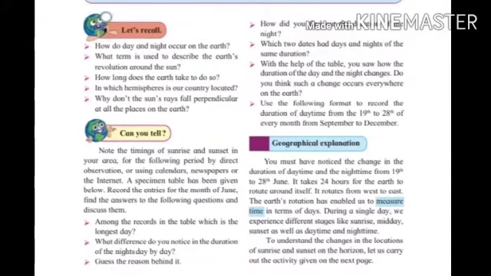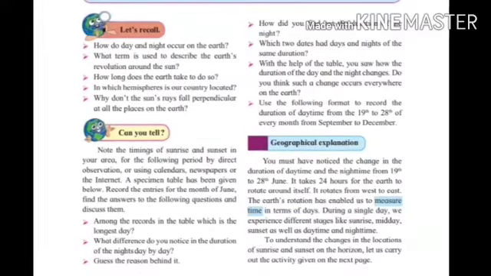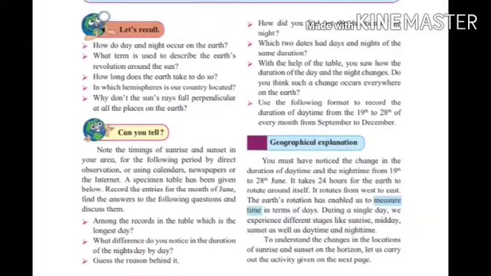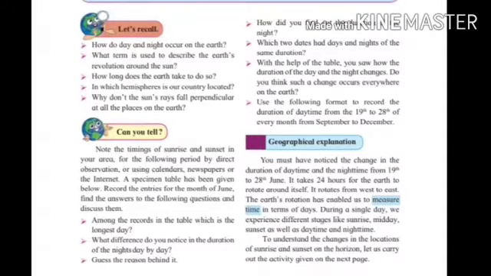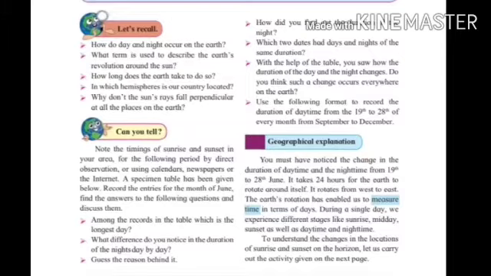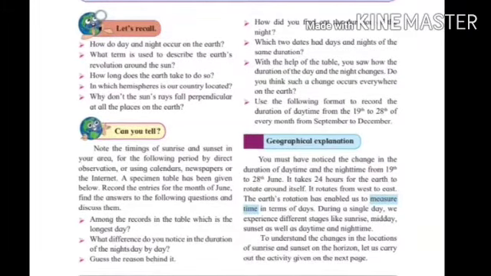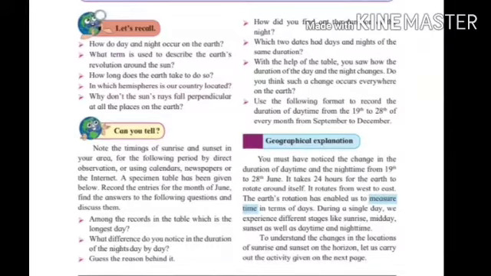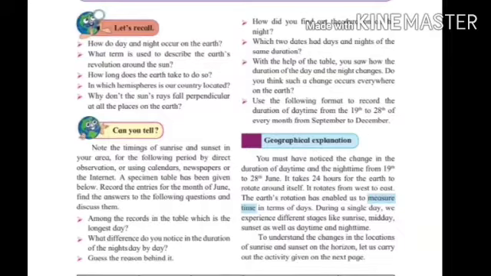So you have to answer whether the duration of night time is increasing or decreasing. Also you have to find out the reason behind the increasing or decreasing duration of night time. How did you find out duration of night?